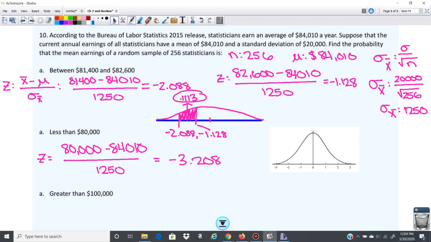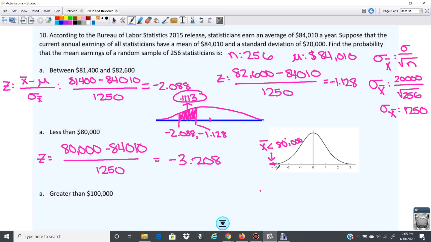Negative 3.208 is going to be way over here, and then it's less than that, so it's a really, really tiny little point right there. That's what we're looking at, this area right here. Sorry, it's not P, it's X bar. That's this little area right here.